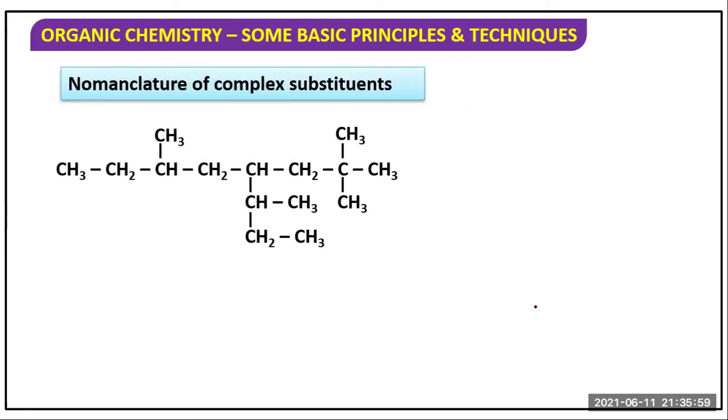Then this is a branched chain also. 1, 2, 3, 4, 5, 6, 7, 8. So the long chain is 8 carbon maximum.